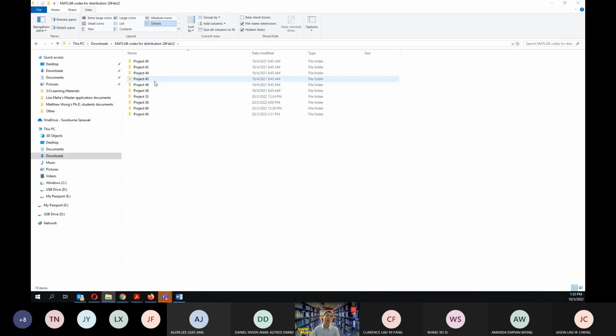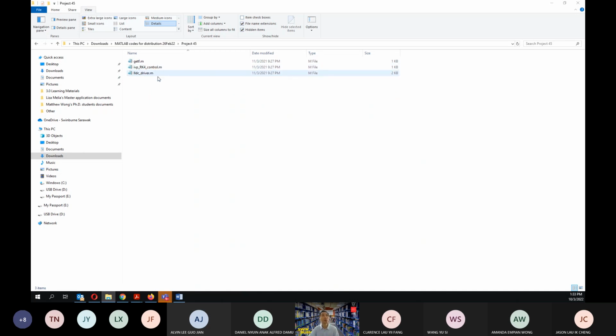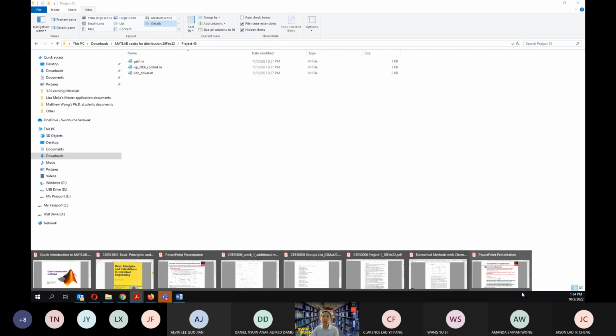So you just pick whichever one you are okay with. These three have to be put into the same folder in your MATLAB Online. And then you will run the whole code by running the driver, because the way the MATLAB code works is that this driver will call the other MATLAB files when they are needed to run this program. Okay, so that's what you need to do.